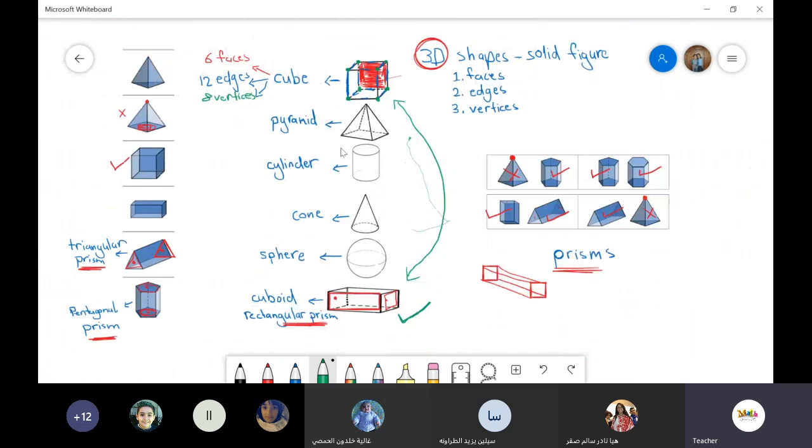Okay? Let's take another shape. I will take the easiest one, this one, the sphere. Who knows how many? Who likes to answer with me?